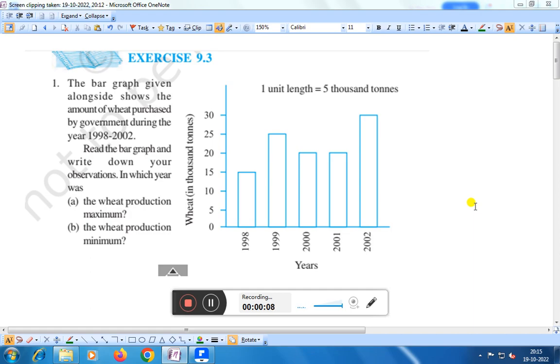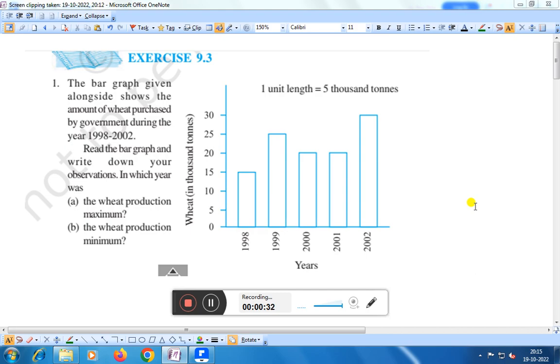The bar graph given alongside shows the amount of wheat purchased by government during the year 1998 to 2002. Read the bar graph and write down your observations. In which year was the wheat production maximum and in which year the wheat production minimum?